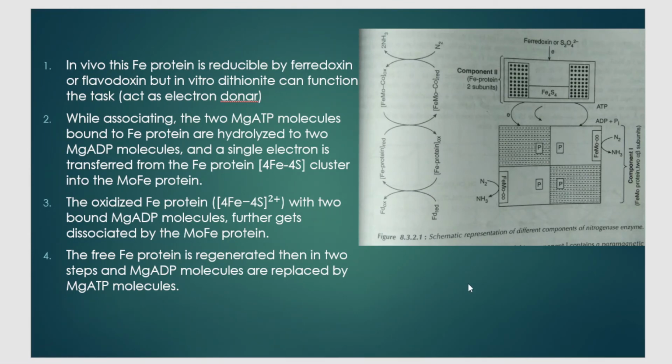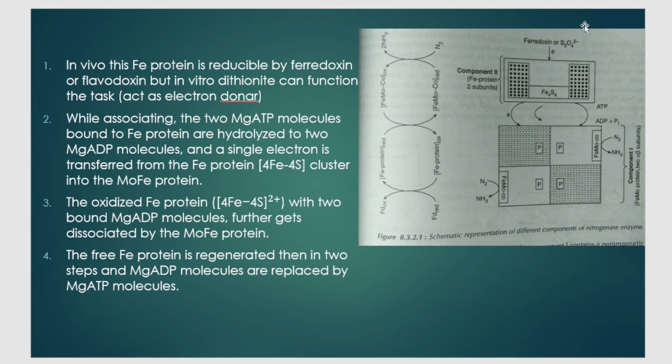Now let us study the whole thing in one stretch. We studied it previously part by part, now the whole thing is summarized in one step. Let us see what is actually happening, students. You studied there are two components: component number 1 is called the FeMo protein, and component number 2 is called the Fe protein. Then how does this reduction of N2 to NH3 take place?